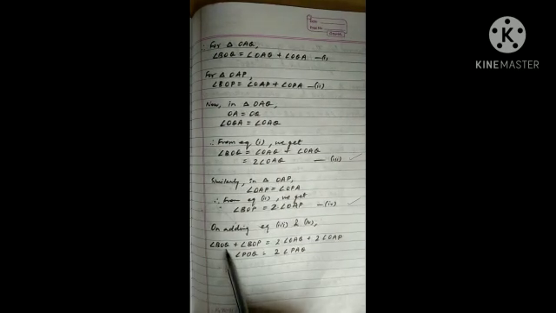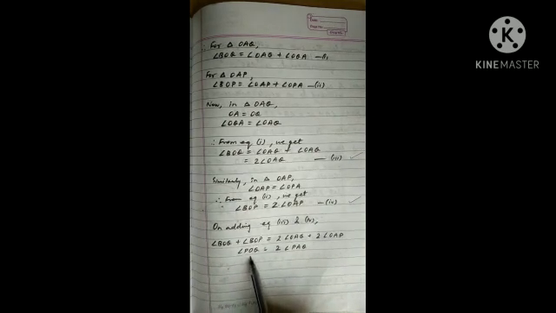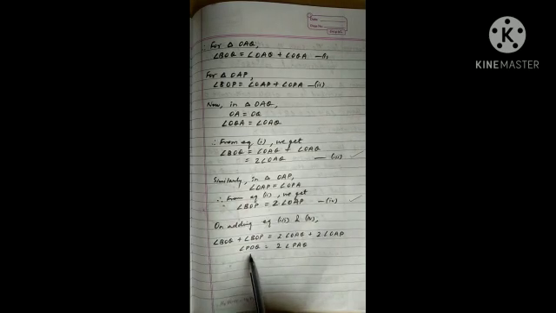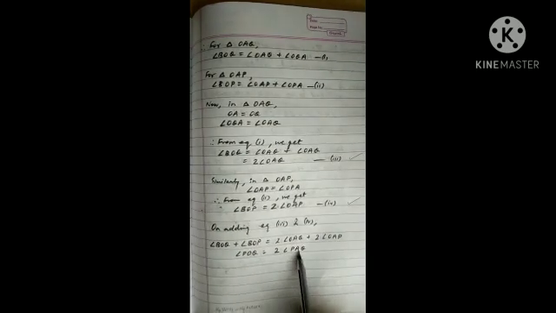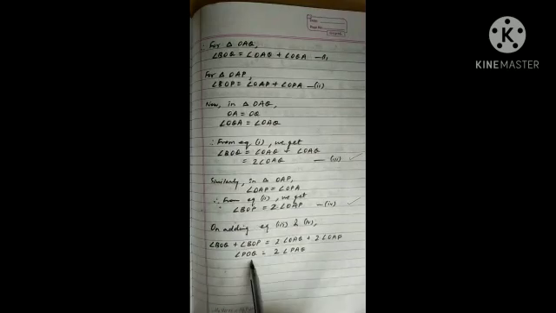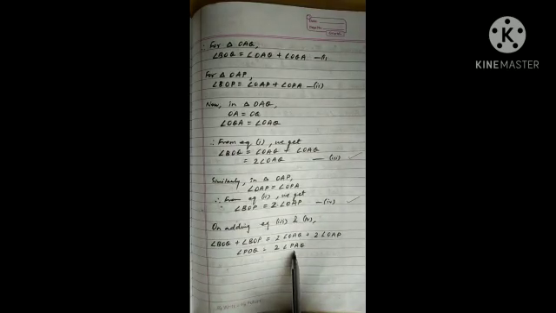And on the left hand side, angle BOQ plus angle BOP equals angle POQ. So we have proved that angle POQ equals twice of angle PAQ, which is what was asked in the theorem. Thank you.